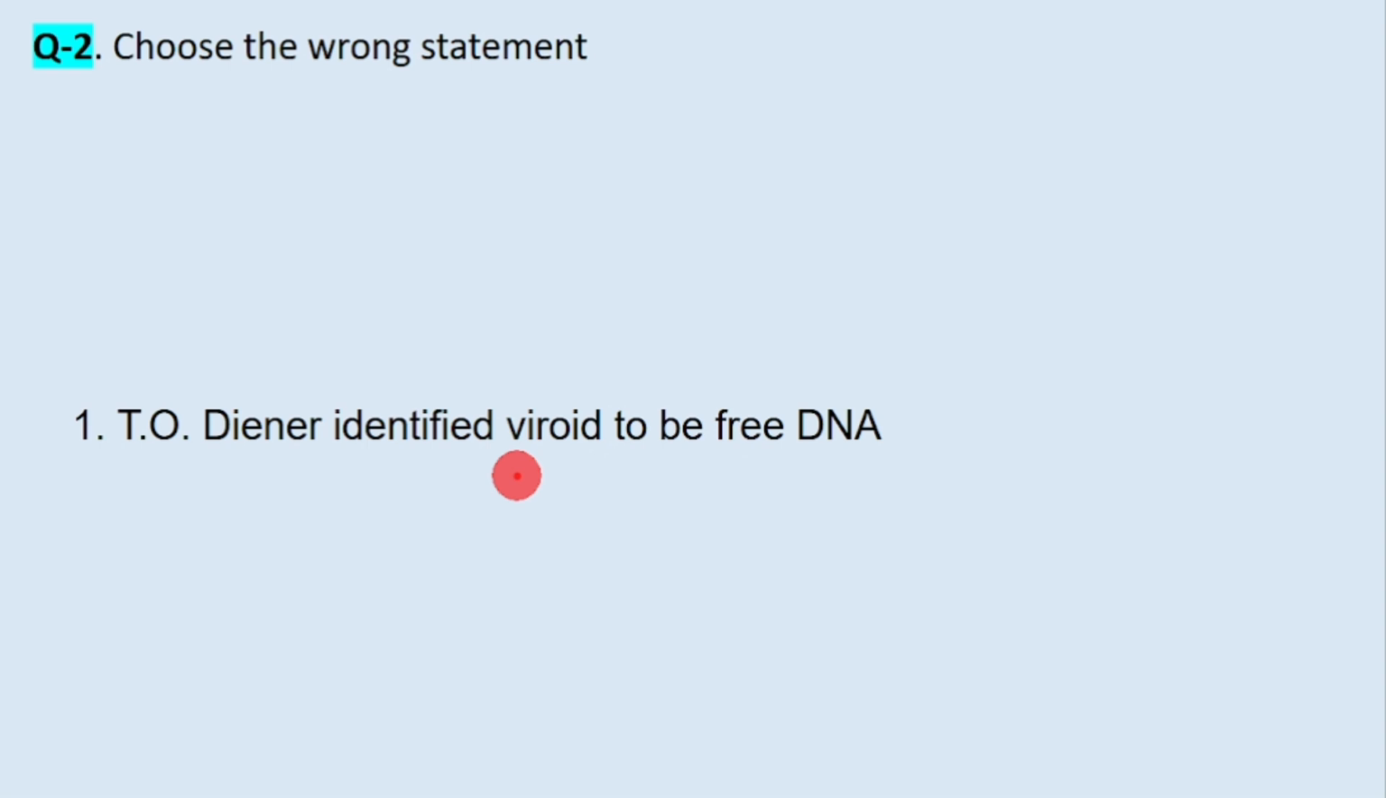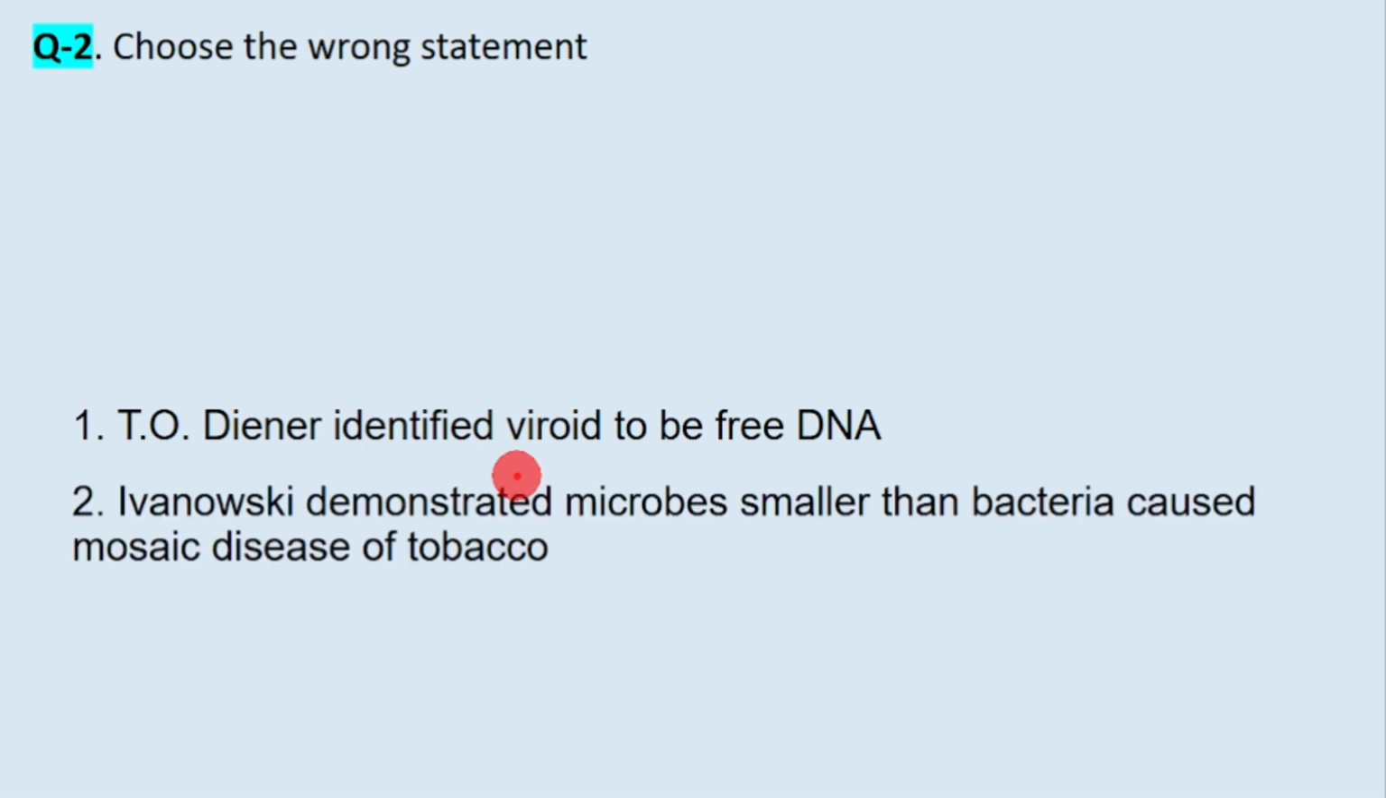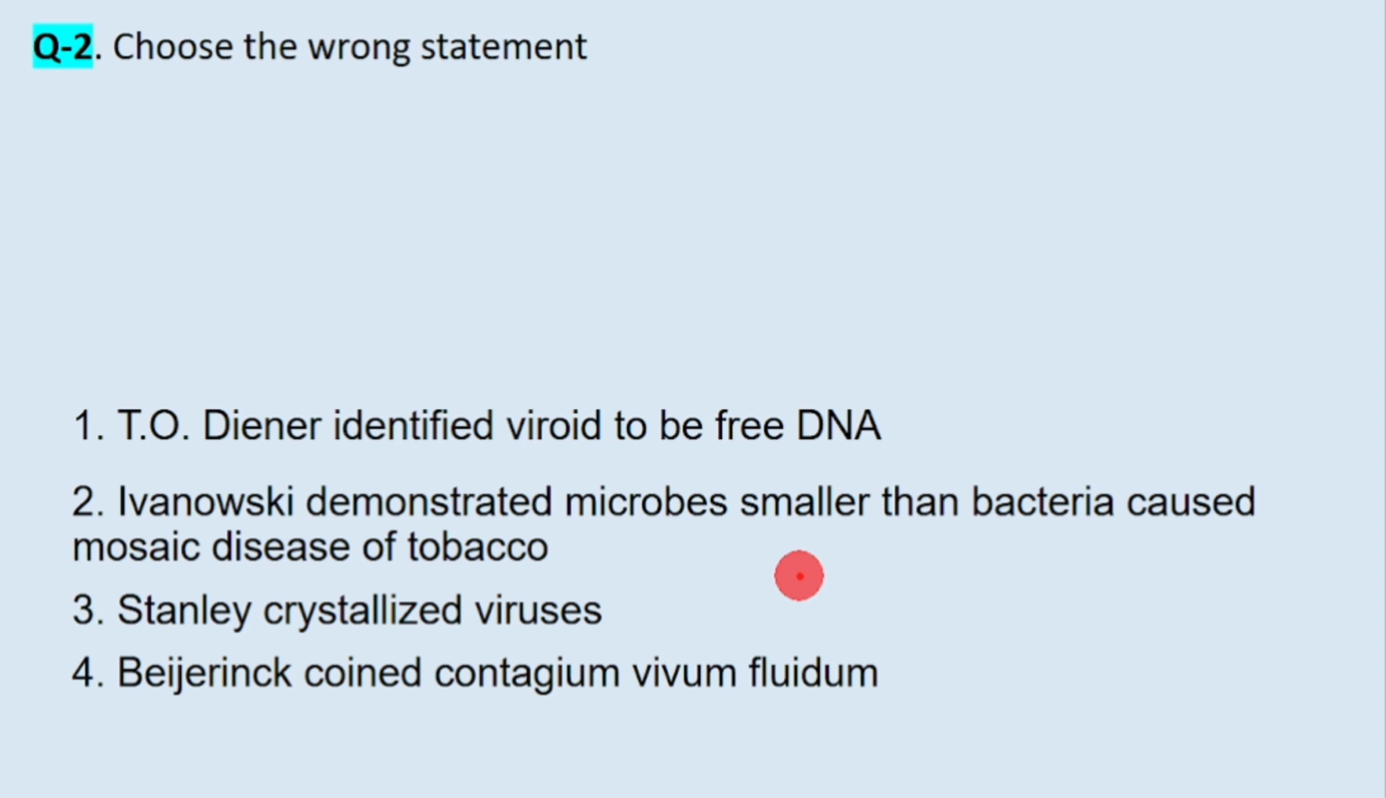Next statement is Ivanovsky demonstrated microbes smaller than bacteria caused mosaic disease of tobacco. So yes, this is correct. He showed that the causative organism could pass through bacterial filters. So definitely something which can pass through bacterial filter will be smaller than bacteria. So this is a correct statement. Next one, Stanley crystallized viruses. Correct. Beijerinck coined contagium vivum fluidum. Correct. So all three statements are correct except statement 1. So that will be the answer.